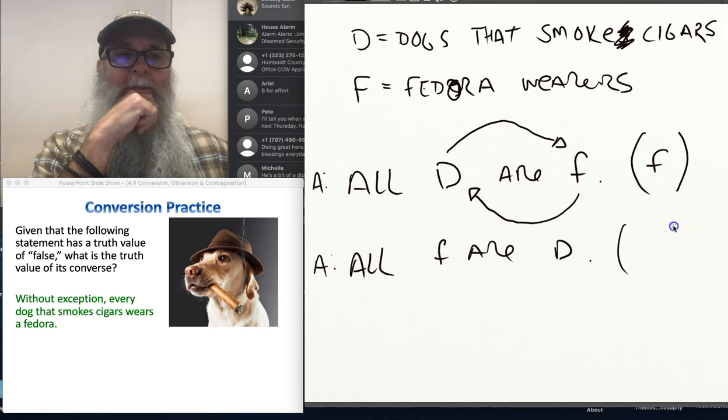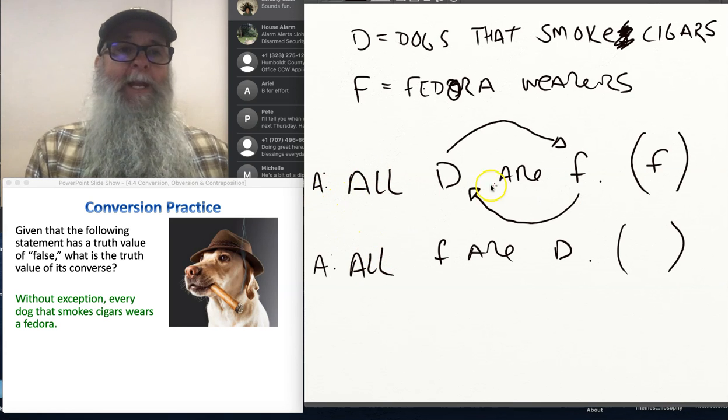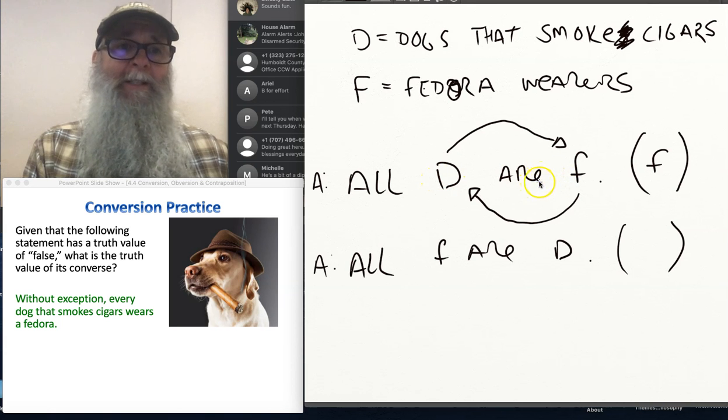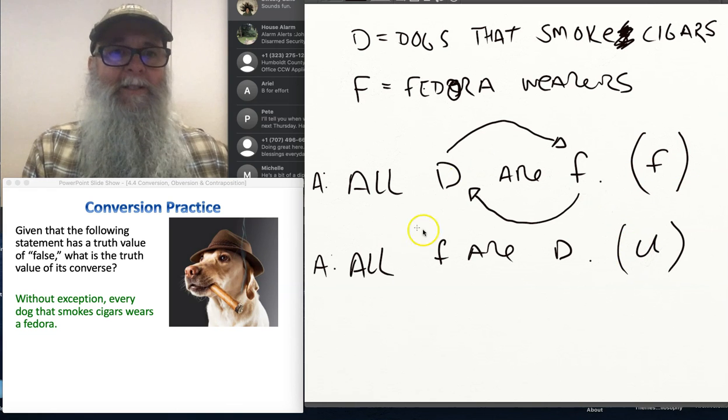So now I want to know, all right, what's the truth value of this statement right here? So you'd look at your handy handout and you determine, am I allowed to convert A claims? Or if I do that, is that an illicit conversion? Because if it is, it means even though I know this one's false, I can't draw any conclusions about that one. It's undetermined because this is an illicit conversion. You're not allowed to convert A claims.